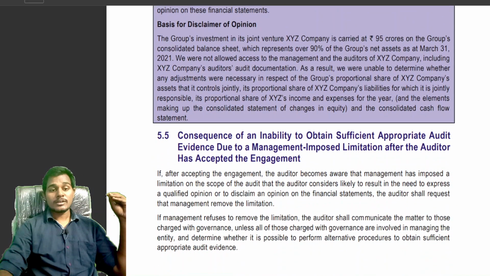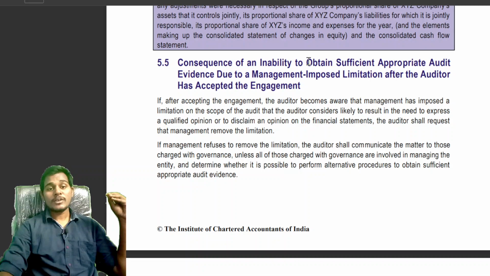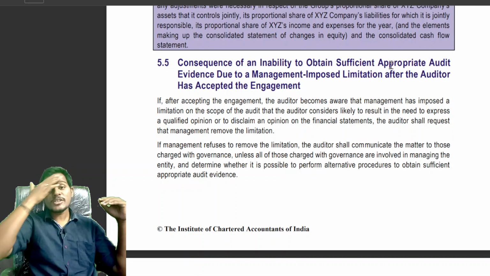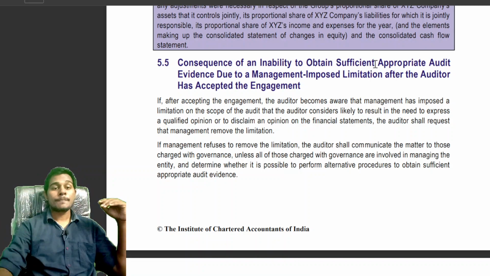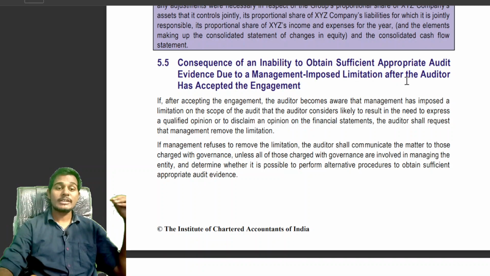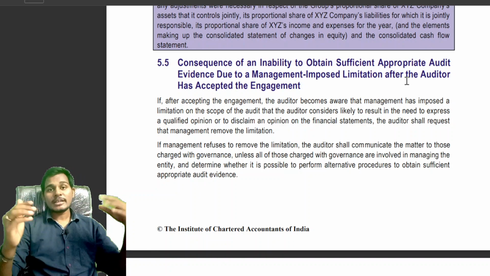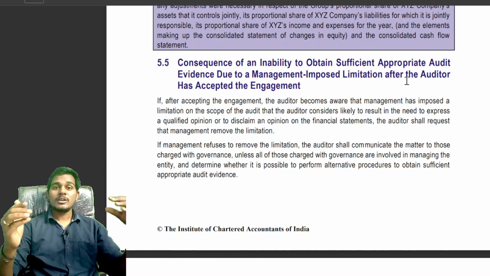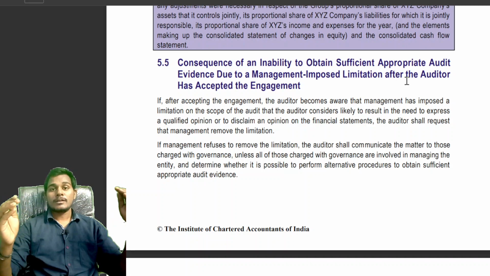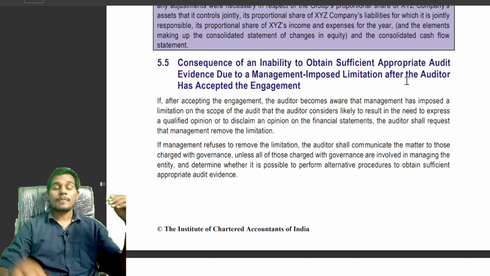Okay students, next, consequences of inability to obtain sufficient appropriate audit evidence due to management imposing a limitation on scope after the auditor has accepted the engagement. See students, when the auditor has accepted the engagement, he should see all the conditions of SA 210, agreeing to the terms of audit engagement.